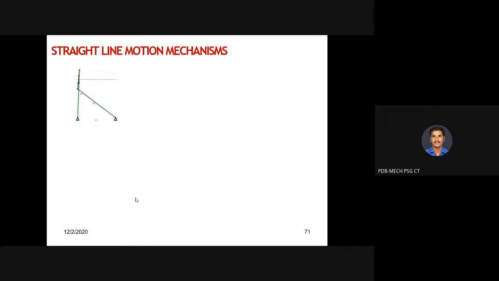So I think we come to the end part of the first CO. First CO, as I already mentioned, is CO1. It consists of basic mechanisms and basic definitions. The second part of CO1 is synthesis. The first part is almost going to be over today with the completion of simple mechanisms that we are going to discuss now, followed by the second part of CO1, that is synthesis. So now we move on to the simple mechanisms.